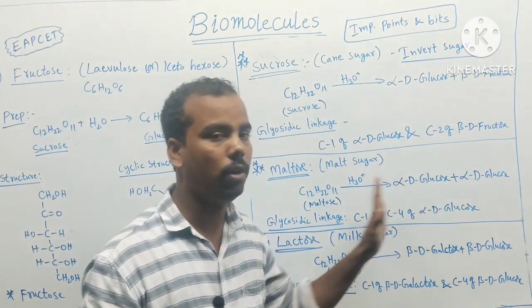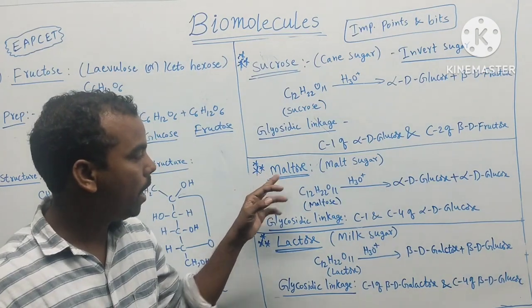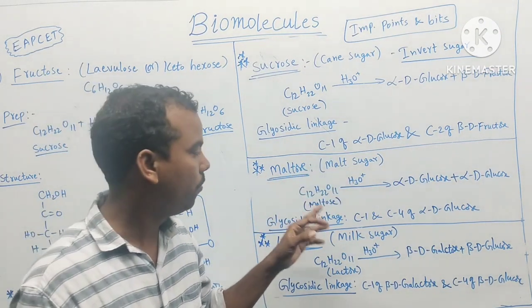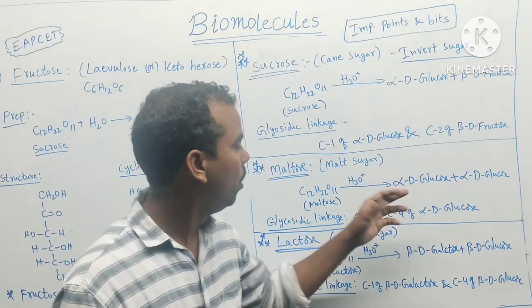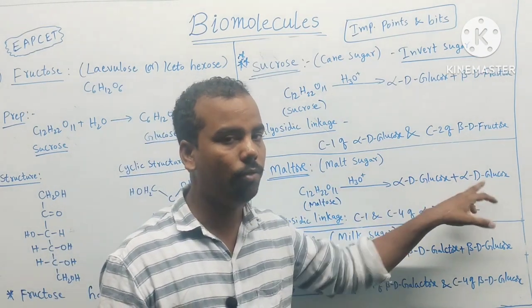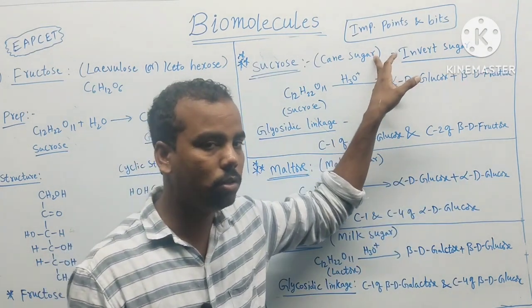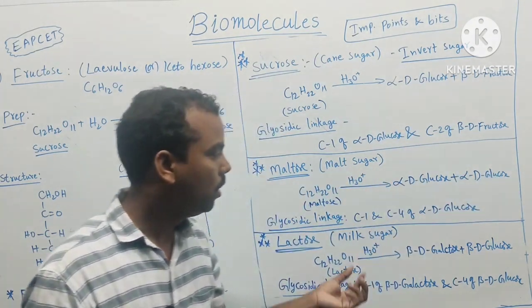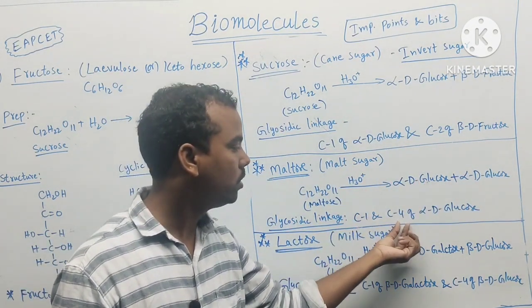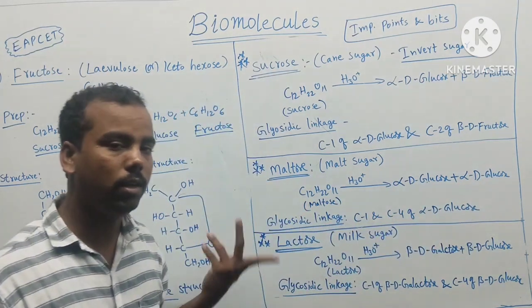But these compounds are different carbohydrates. So next, maltose. Maltose means malt sugar. The formula is the same, C12H22O11. On hydrolysis, sucrose gives alpha D glucose and beta D fructose, but maltose gives both alpha D glucoses. So C1 of alpha D glucose and C4 of alpha D glucose is the glycosidic linkage.